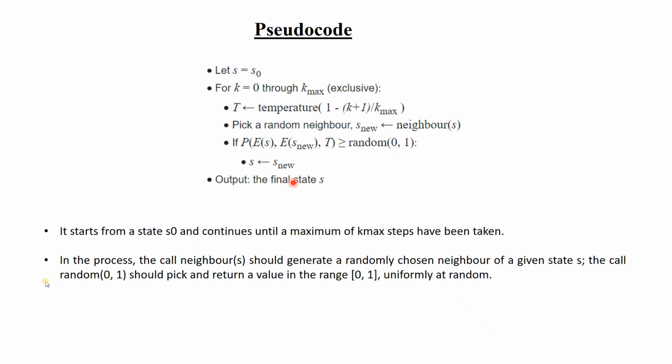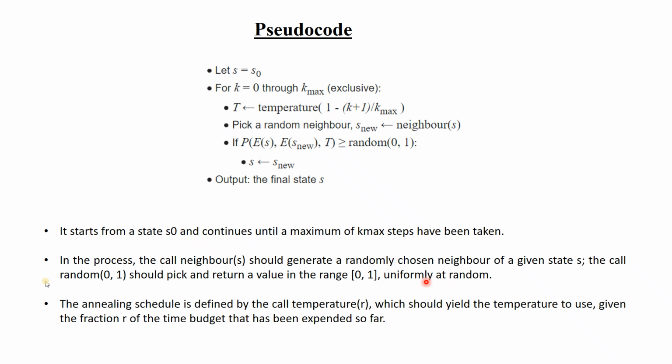Suppose you are dealing with a power loss equation, and your voltage is one variable. Voltage in a power system is generally represented in per unit value. We will allow, suppose, from 0.9 per unit to 1.1 per unit. So in that case, the range will be from 0.9 to 1.1, and we will write the random as random bracket 0.9 to 1.1. So it depends upon the particular objective function and the optimization problem.